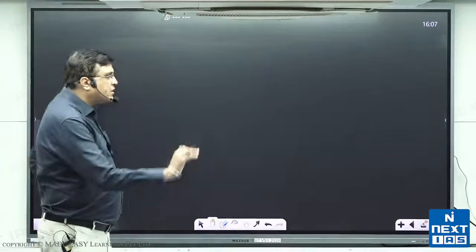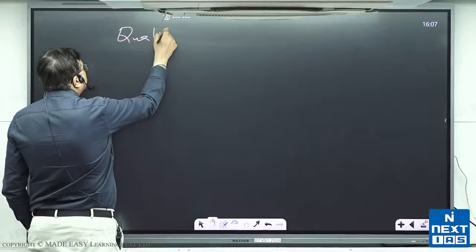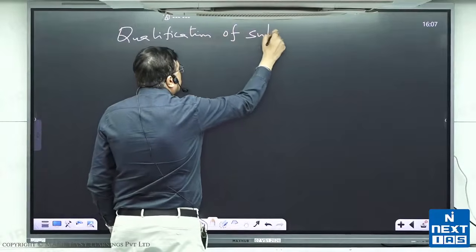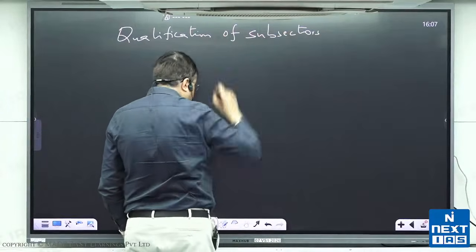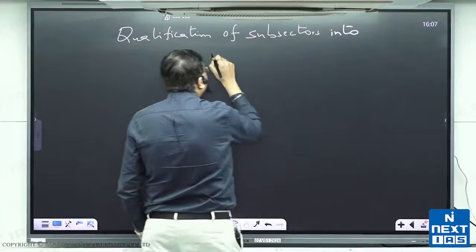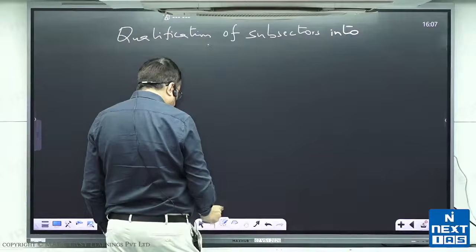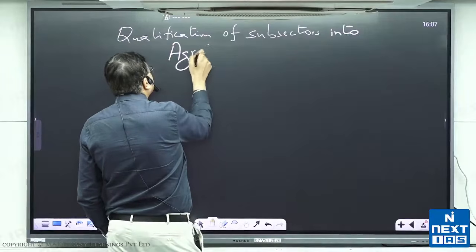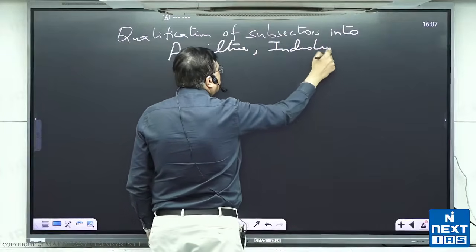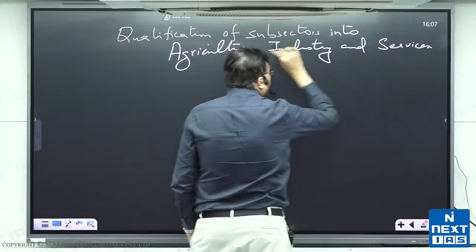All right, so you just give a heading. That is again a concept you must know. You just give a heading: qualification of subsectors into agriculture, industry and services.